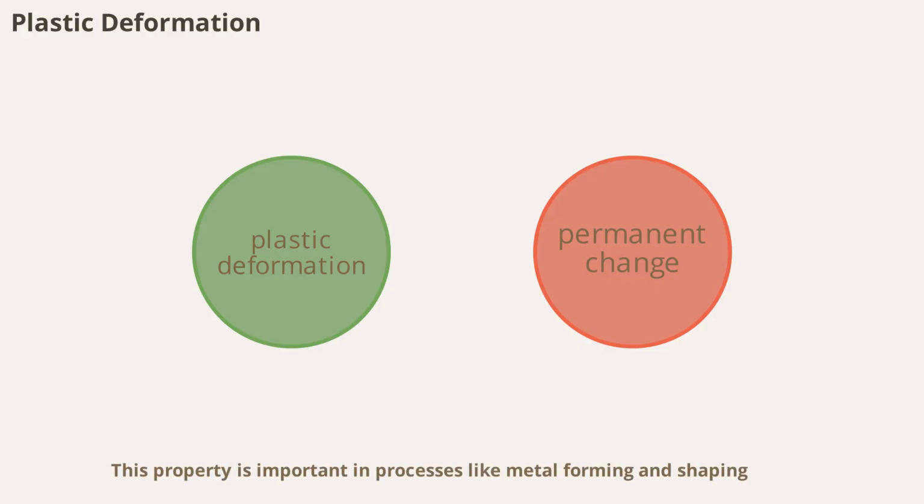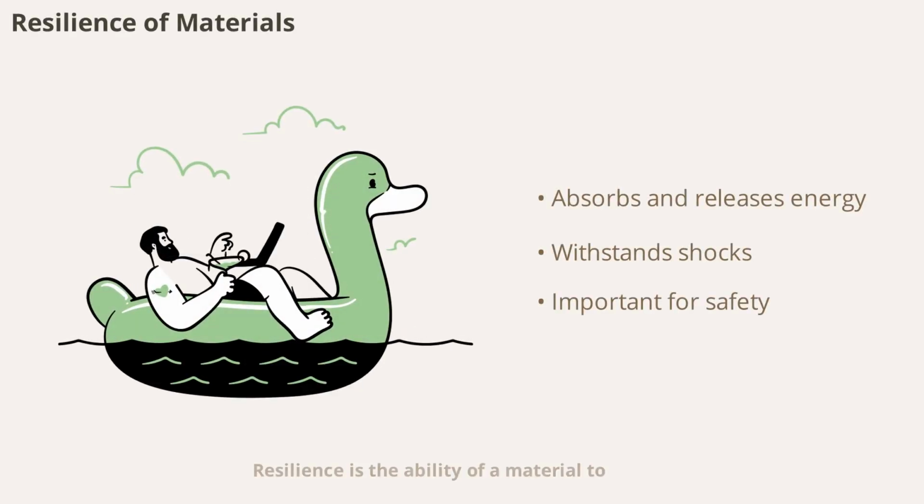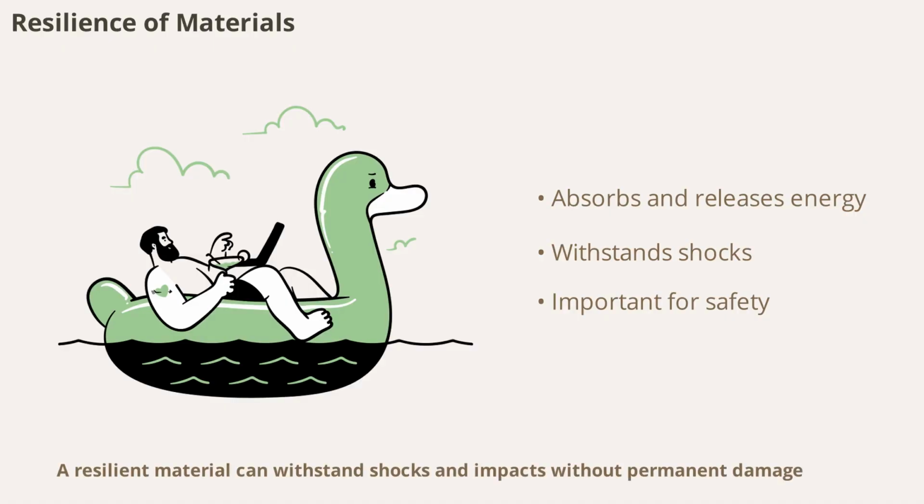This property is important in processes like metal forming and shaping, where permanent changes are desired. However, in structural applications, plastic deformation can signal failure. Resilience is the ability of a material to absorb energy when deformed and release it upon unloading. A resilient material can withstand shocks and impacts without permanent damage.